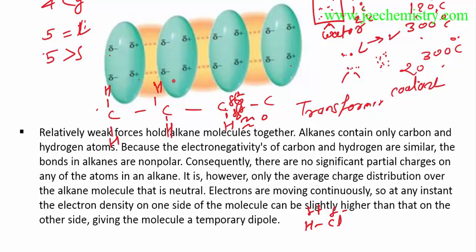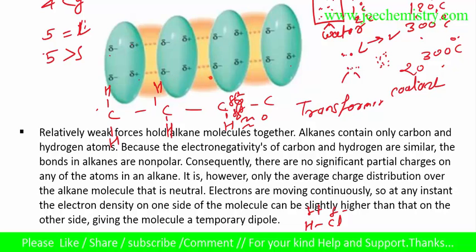In this way, the delta plus and delta minus attract each other; opposite charges attract. In a similar way, a partial positive or negative charge in the adjacent molecule will attract, and it attracts in this way. If there are more than 4 carbons, say 5 carbons, then by these attractions they will be in liquid form. If there are more than 5 carbons, they will be in solid form.